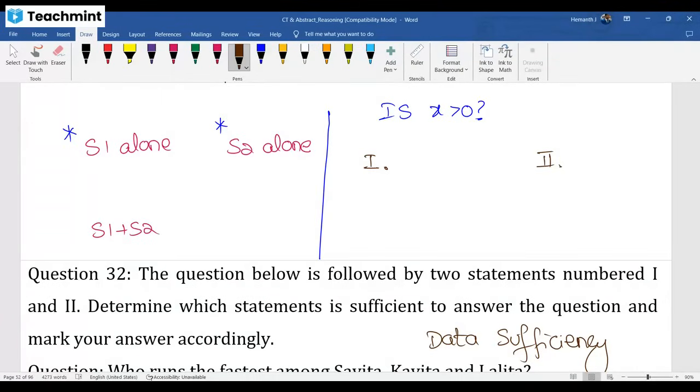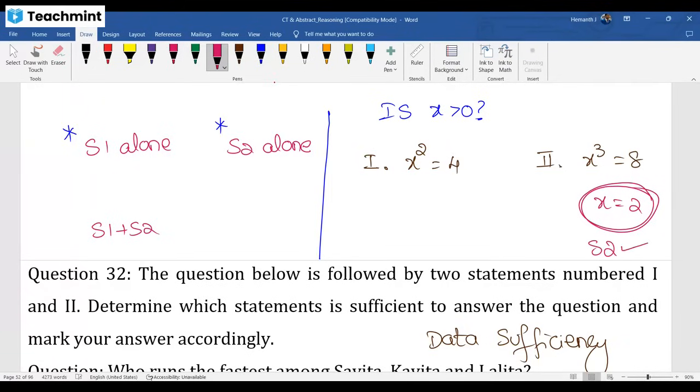So listen, is x greater than 0? My statements are: x square equal to 4, and x cube equal to 8. Guys, which one alone is sufficient, statement 1 alone or statement 2 alone? First try alone. If not possible, then only together. X cube is 8 is possible only for x value 2, which means I can decide x greater than 0 is correct. I can say yes. So statement 2 alone I can answer.